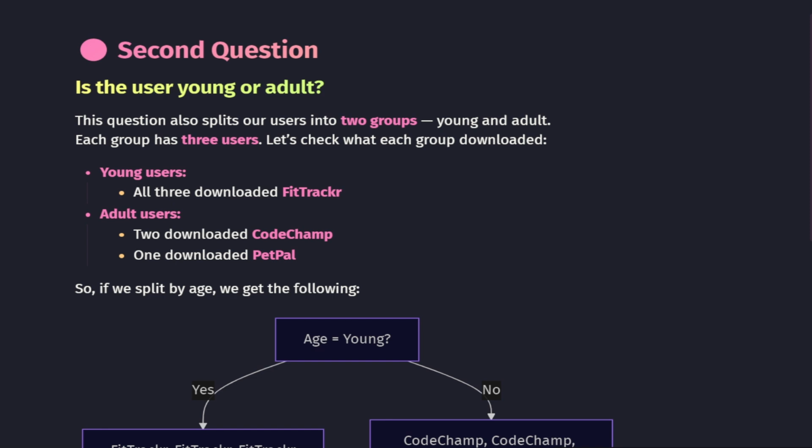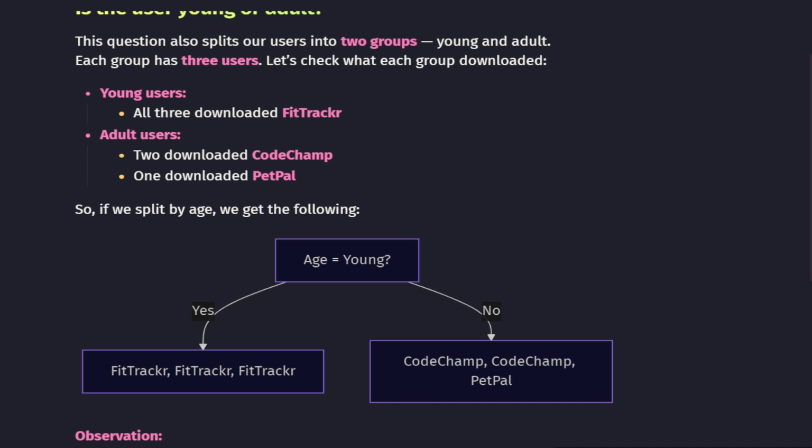Now that we have seen the effect of splitting by platform, let's try the second question. Is the user young or adult? Just like before, this splits our users into two groups, young and adult, each with 3 users. Let's see what each group downloaded. Young users, all 3 downloaded FitTracker. Adult users, 2 downloaded CodeChamp, 1 downloaded PatPul.